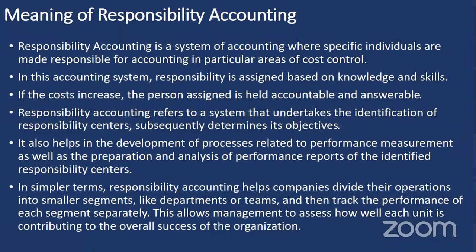In this case, if the person to whom the responsibility was assigned was not able to achieve the targets assigned to him, he is held accountable and answerable for the non-achievement of his targets. If he was asked to control the cost, to put the cost under control, and he is unable to do that, then it will be his responsibility. He has to be answerable for that. He has to give an explanation why he was unable to control the cost, and he has to give a reason to the management. Okay.